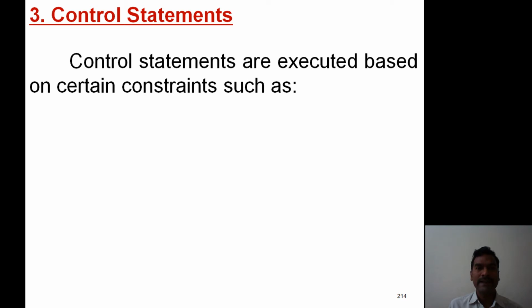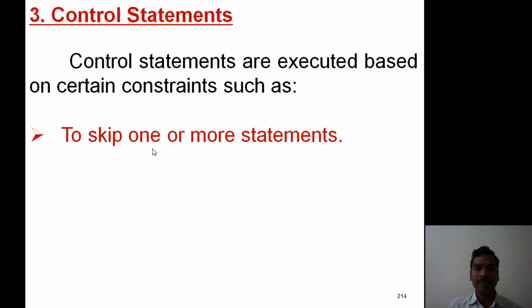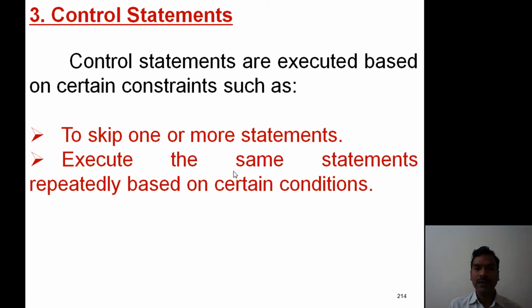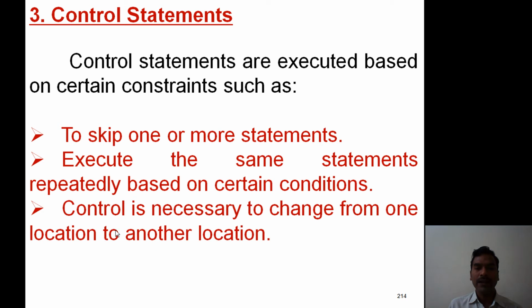Sometimes it is necessary to execute the same statements repeatedly, and sometimes it is necessary to change the control from one place to another place. Here we consider three constraints: to skip one or more statements, execute the same statements repeatedly based on certain conditions, and change the control from one place to another place.